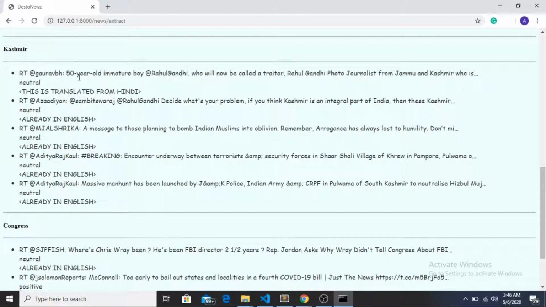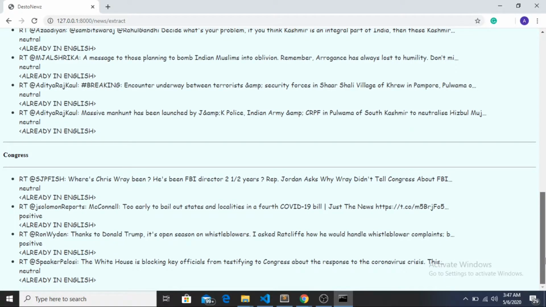RT at the rate Gaurav. Yeah, so this is the retweet. So 50-year-old immature boy Rahul Gandhi, who will now be called a traitor. Rahul Gandhi, photojournalist from Jammu and Kashmir, who is, et cetera. So this is neutral and it is translated from Hindi. Yeah, so this thing is mentioned.